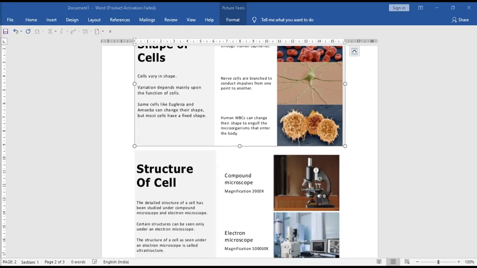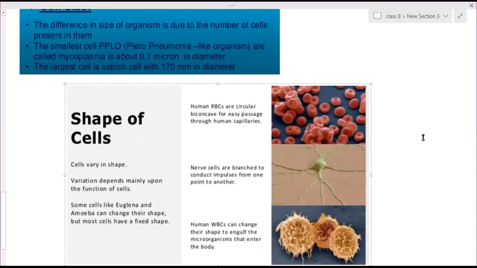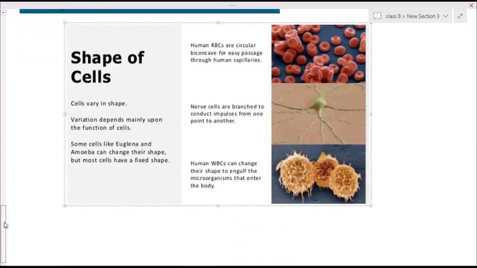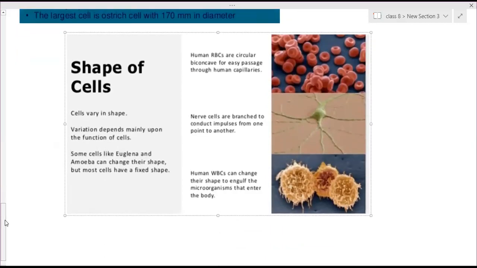Are you able to see? No, ma'am. Nothing. How is it possible? Ma'am, you can scroll it up, then we can see. Here, now? No, ma'am. And we can't see your cursor also. What is this happening? I will check it. Now? Yes, ma'am. Now you are able to see? Yes, ma'am.